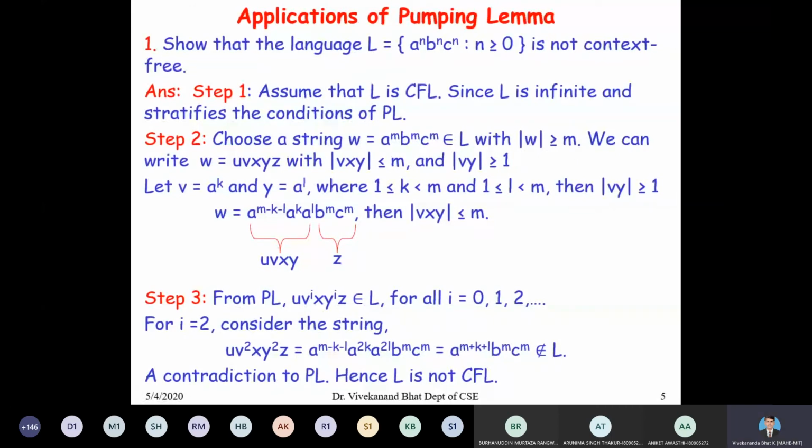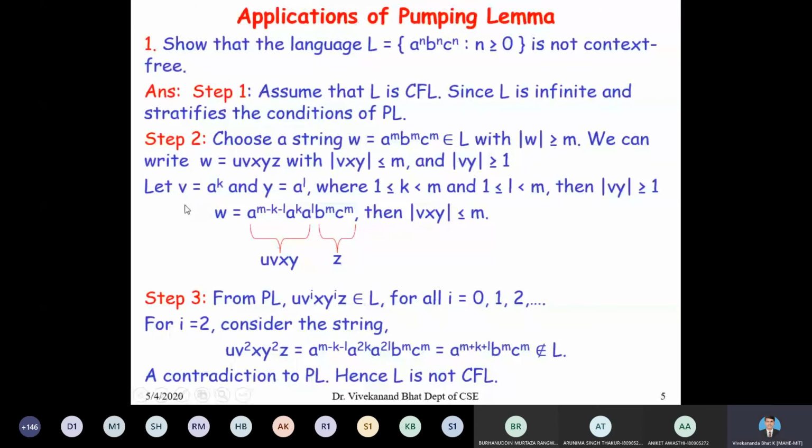Then we have to decompose w in the form uvxyz as in the statement of the pumping lemma, with the length of vxy less than or equal to m and the length of vy greater than or equal to 1.